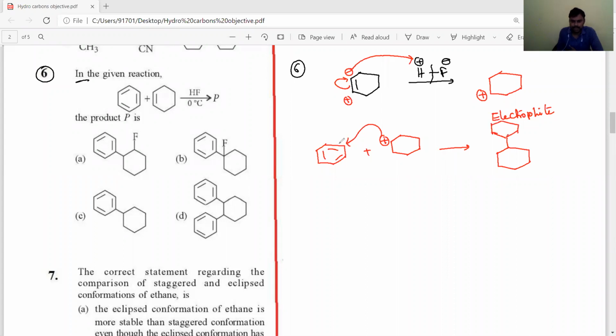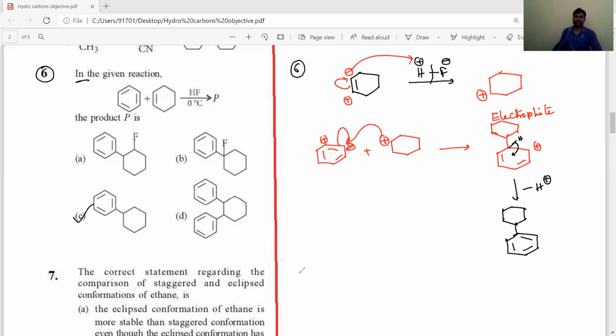For example, here the electrophile is attached, which means a negative charge is coming here and the adjacent carbon gets a positive charge. This positive charge is present and the remaining double bonds are the same. Now, to remove this positive charge, the adjacent hydrogen comes out. Now, loss of H plus. Again H plus and F minus convert into HF and produce cyclohexylbenzene. Cyclohexylbenzene. So the answer is option C.